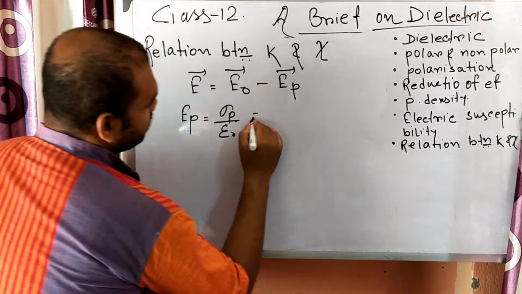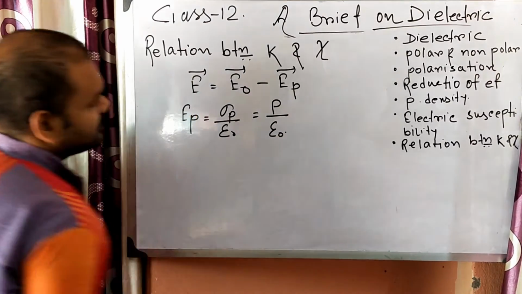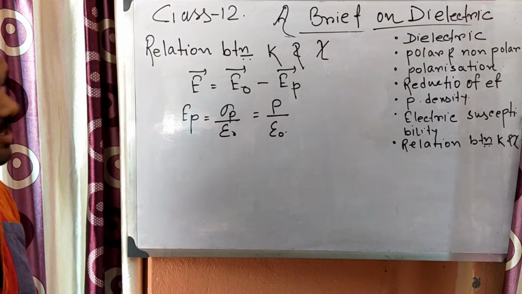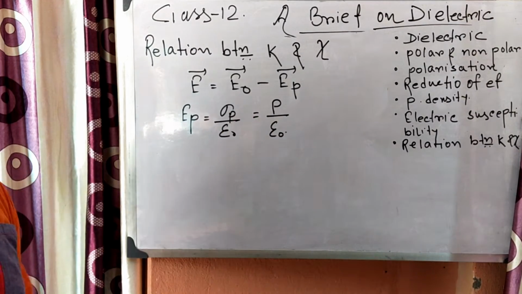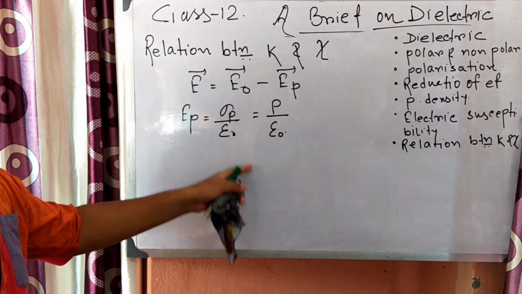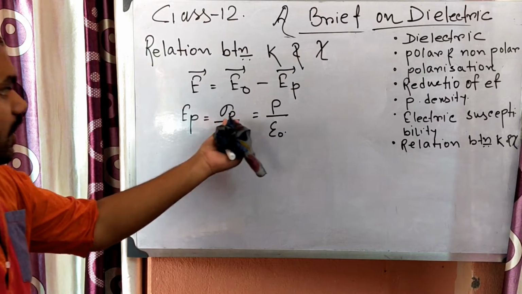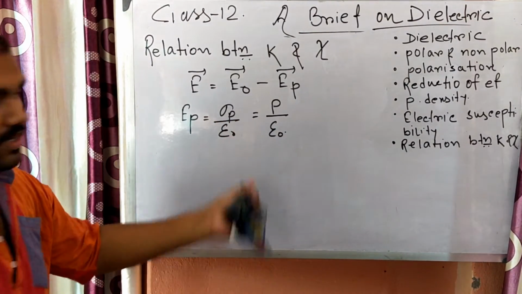Now sigma P by epsilon 0 can be written as P by epsilon 0, because sigma P and P are the same. P is equal to Q by A, and sigma P is also Q by A. In the previous portion you will get these two relations. In my video I have proved it in the previous section.